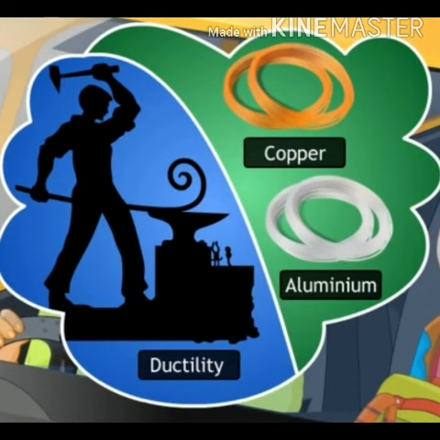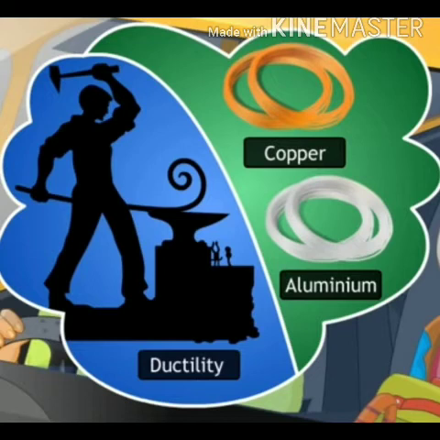I am sure you all have seen wires of aluminium, copper, etc. But have you ever heard of wires of coal or sulfur? Never, I think. Okay, isn't it? So this property is known as ductility. It is defined as the property by which materials can be drawn into wires.